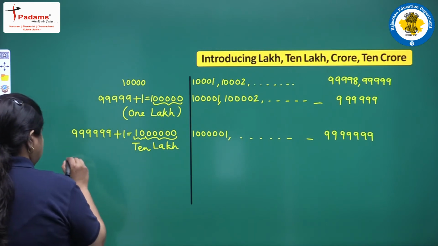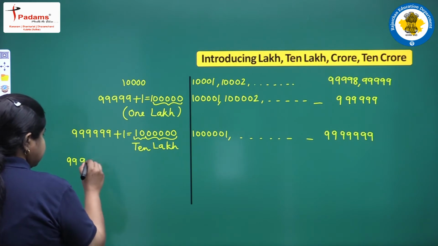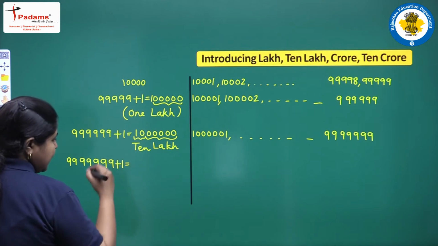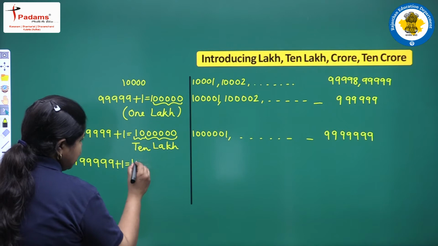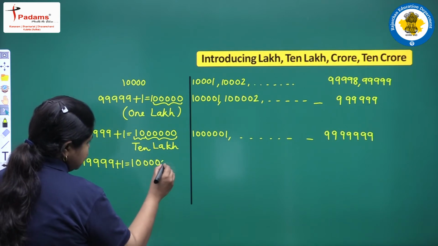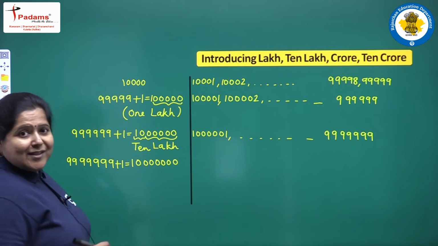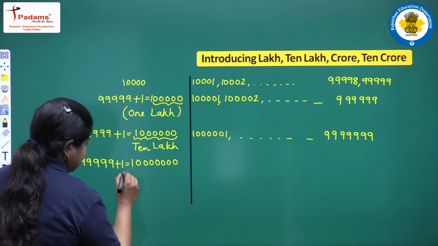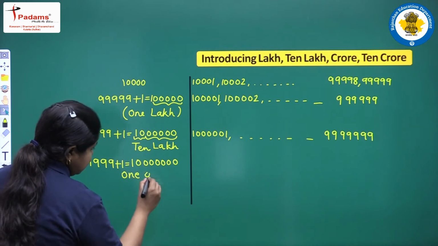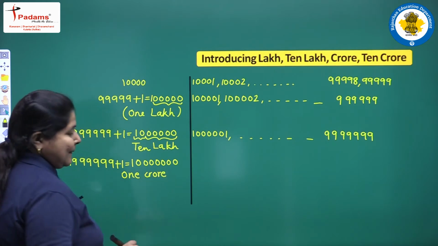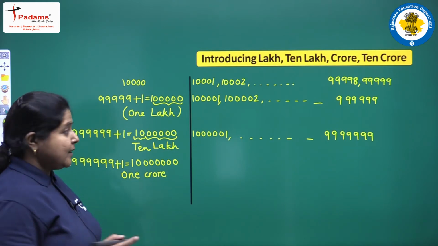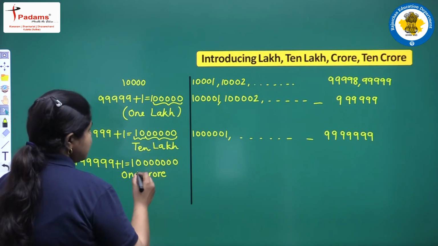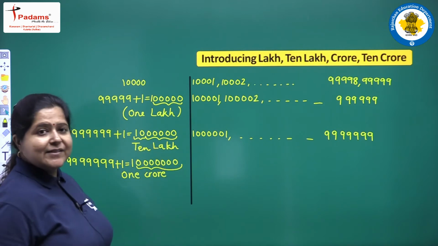You will get 99 lakhs, 99,999 plus 1. If we add, we get an 8-digit number which has a special name called 1 crore. Yes, such a big number. You should remember how many zeros a lakh has and how many zeros a crore has. Lakhs have 5 zeros and a crore has 7 zeros.